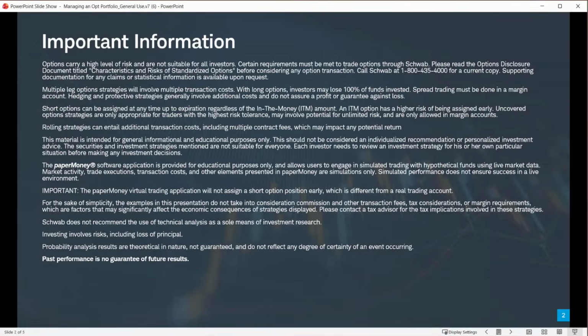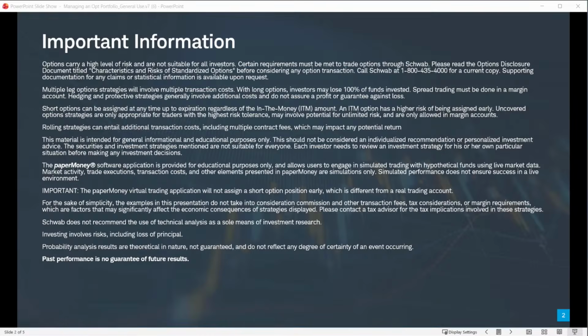And before we get too far into this, though, let me just mention a few important things that you need to know. One, options do carry a high level of risk and are not suitable for all investors. That's why education is important. Short options can be assigned at any time up to expiration, regardless of the in-the-money amount. And what we're going to go through today is for general informational and educational purposes only.